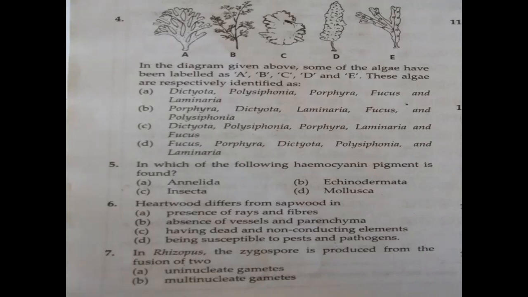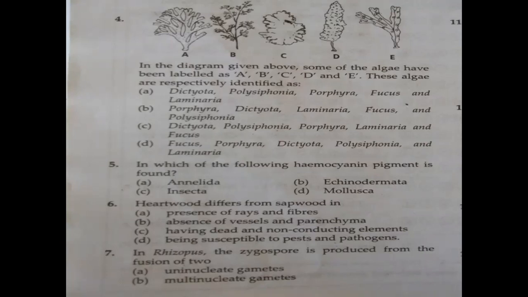So it will be durable. This wood remains for a longer period. No microorganisms can attack, so it is resistant to microorganisms and insects. The region is comprised of dead elements and highly lignified. That is heartwood. The heartwood doesn't conduct water, so it gives mechanical support to the stem. The peripheral region of the secondary xylem is lighter. That means the sides will be lighter and the center will be dark brown. So it is known as sapwood. The dark one in the center is heartwood, and at the sides the light color is sapwood. It is involved in conduction of water and minerals from root to leaf.